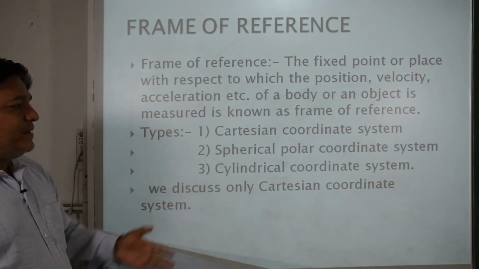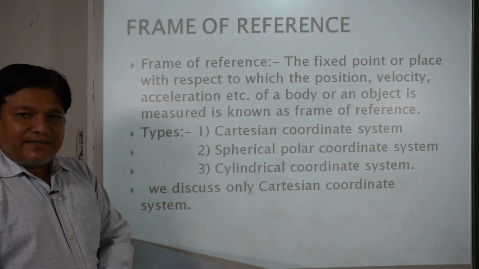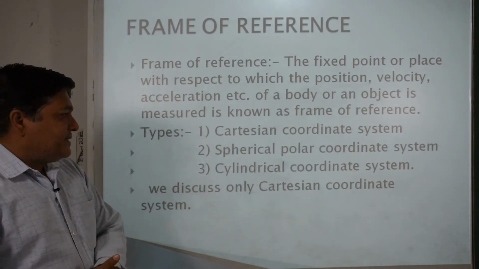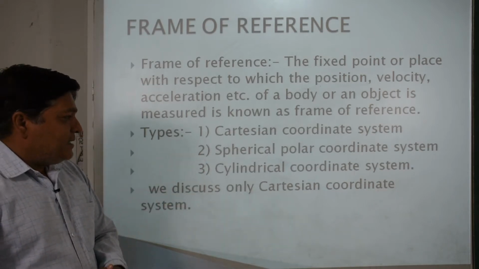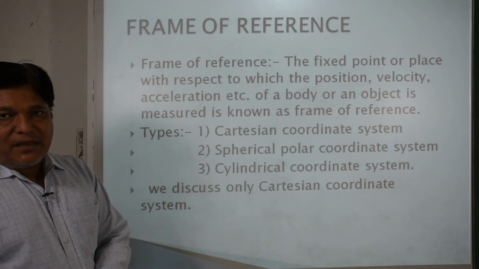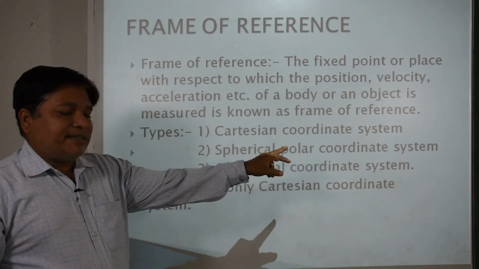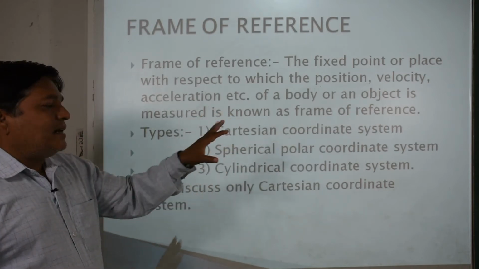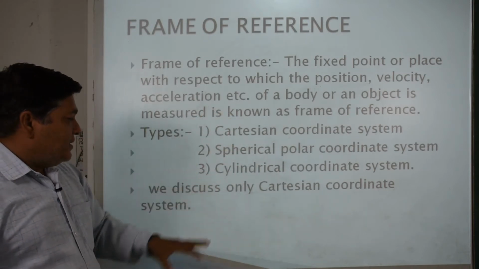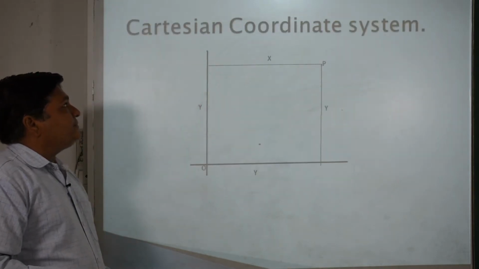Frame of reference is further divided. Okay, we can see that there are types of frames of reference: Cartesian coordinate system, spherical coordinate system, polar coordinate system, cylindrical coordinate system. But here for us the useful thing is the Cartesian coordinate system. We are going to study this frame of reference under the Cartesian coordinate system. So the Cartesian coordinate system we can see in two different ways.